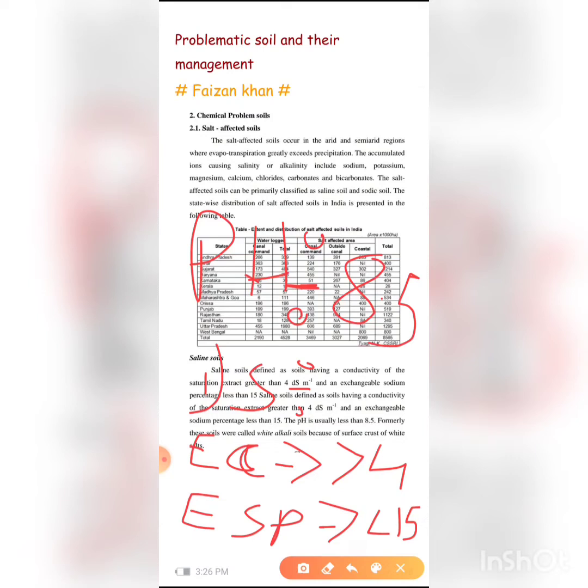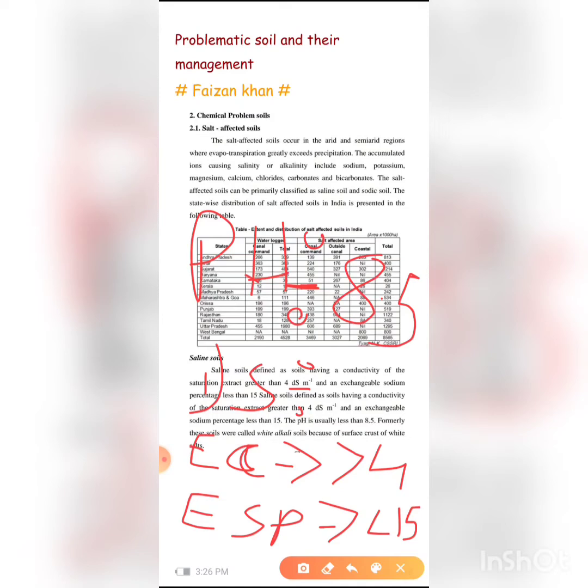Soils with a pH greater than the neutral value of 7 come under the salt affected soils. So saline soil is a salt affected soil, and alkaline soil is also a salt affected soil. Note the point that alkaline soil is also known as sodic soil. So we have seen that saline soil is defined as soil having an electrical conductivity greater than 4 and ESP less than 15%.